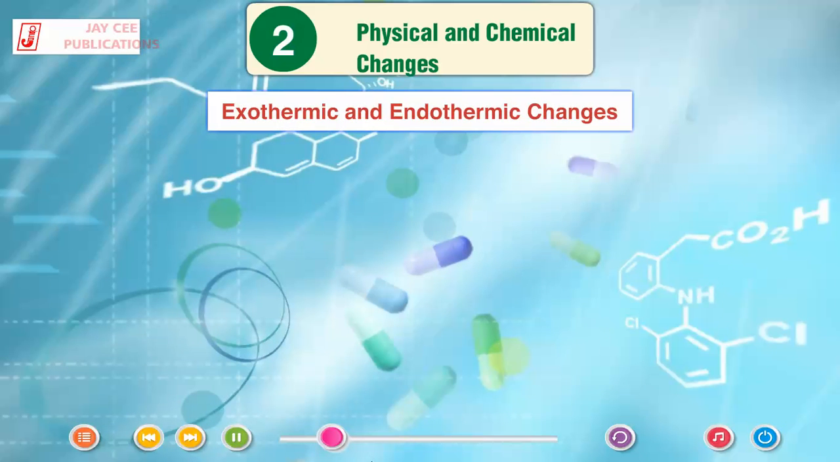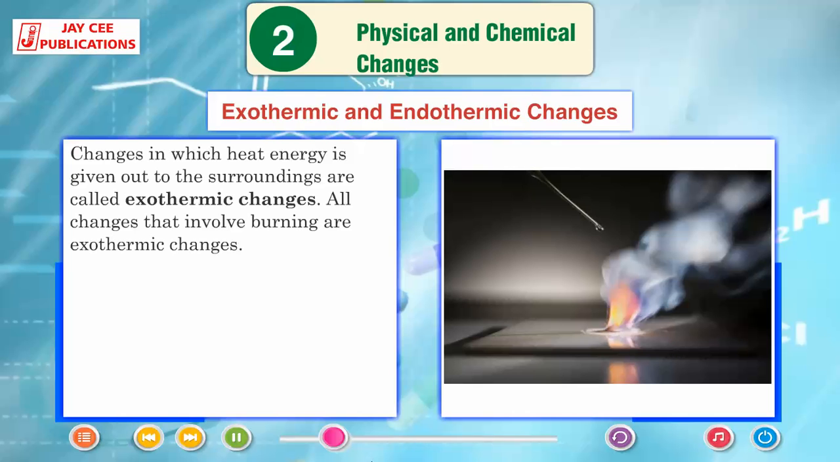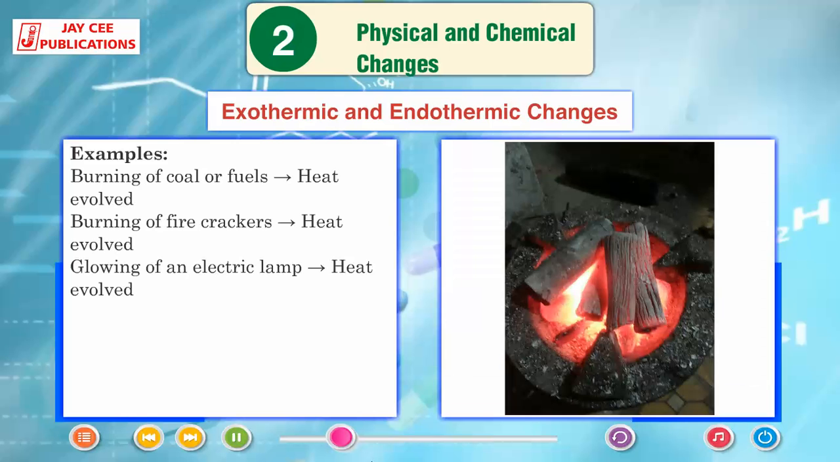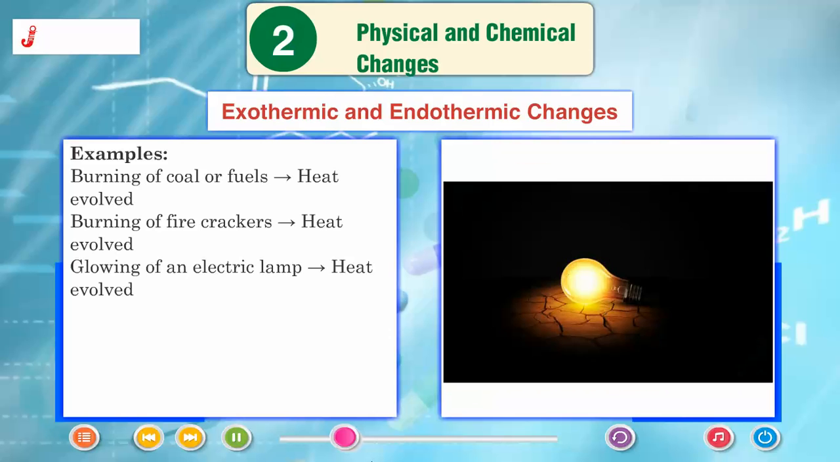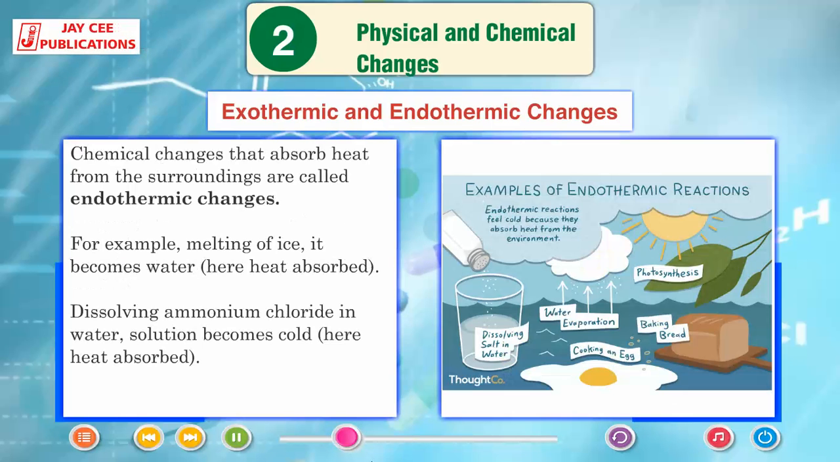Exothermic and endothermic changes. Changes in which heat energy is given out to the surroundings are called exothermic changes. All changes that involve burning are exothermic changes. Examples: burning of coal or fuels, heat evolved; burning of firecrackers, heat evolved; glowing of an electric lamp, heat evolved. Changes that absorb heat from the surroundings are called endothermic changes. For example, melting of ice, it becomes water, here heat is absorbed. Dissolving ammonium chloride in water, the solution becomes cold, here heat is absorbed.